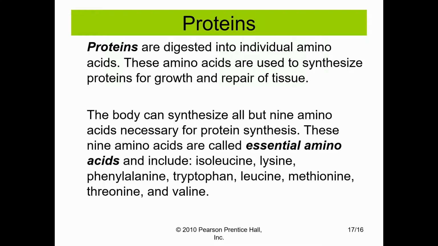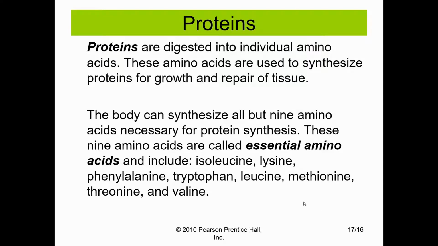The final major food group that we'll discuss is the protein food group. Proteins are digested into individual amino acids. Let's start from the beginning. We discussed how an atom is composed of neutrons, electrons, and protons. And we also discussed that we could take several atoms and combine them together to form molecules or compounds. Molecules that have the structure of amino acids are classified as such.